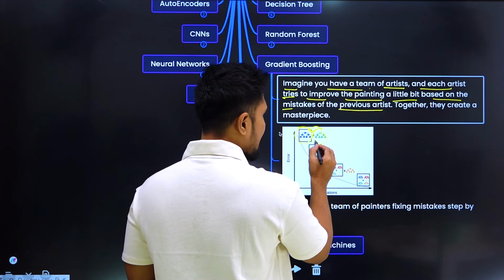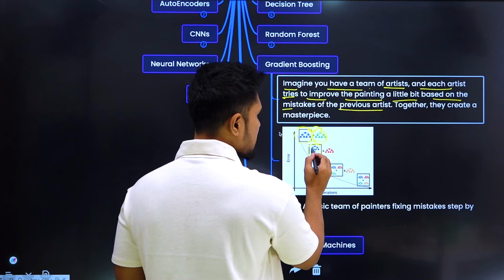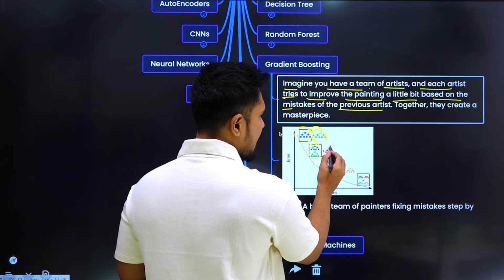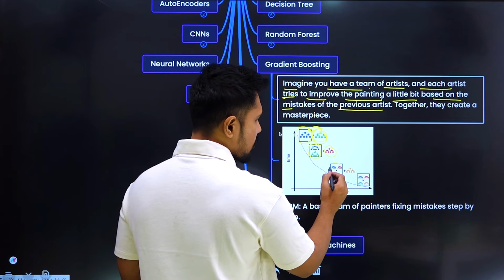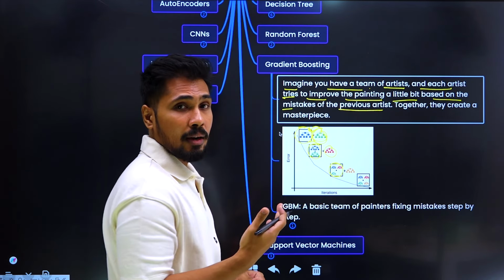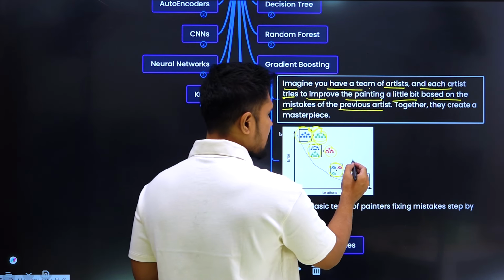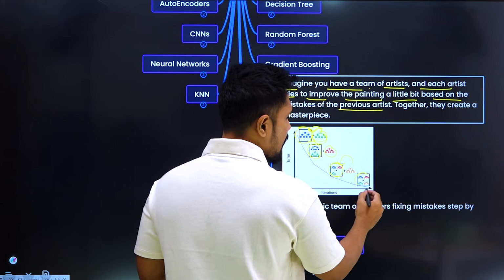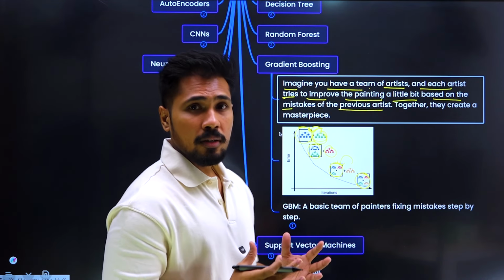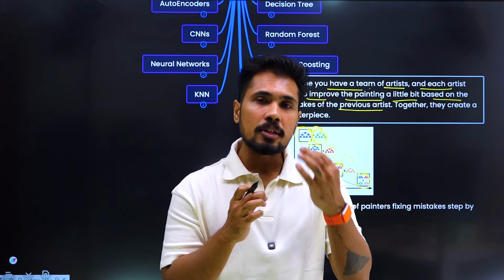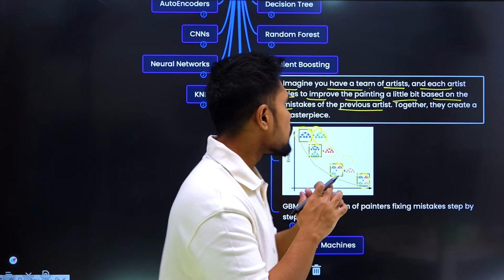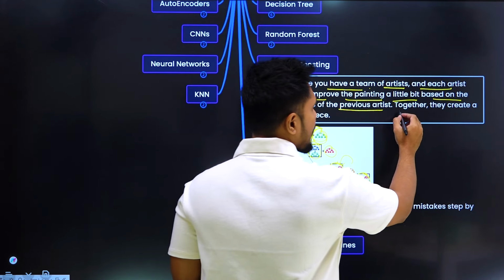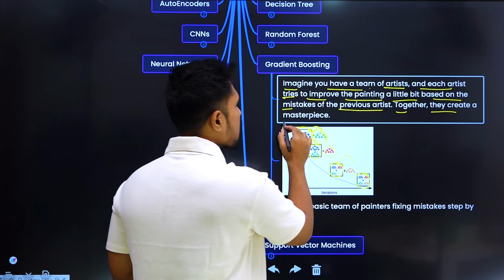After this guy corrected the painting, again the painting made by me and another person is corrected by another person. And again after this, my painting is initially corrected by 3 people. Now another person is correcting it. And finally, overall 4 painters corrected this particular painting to make it perfect, beautiful, outstanding. So together, they create a masterpiece.